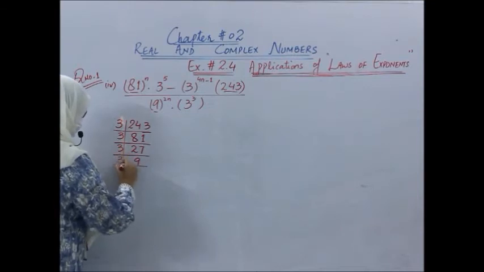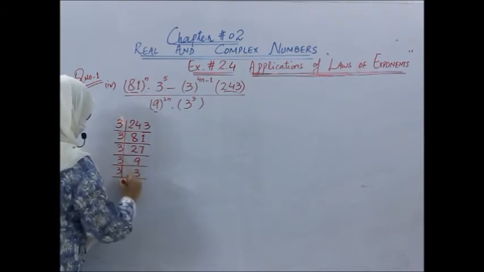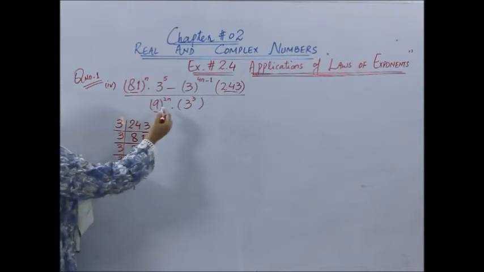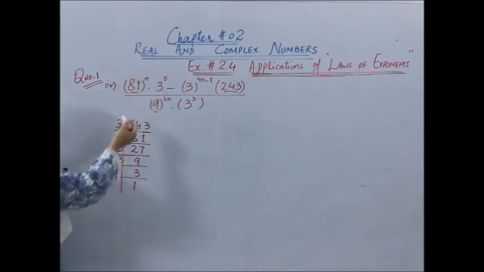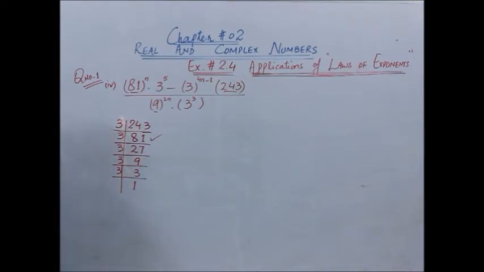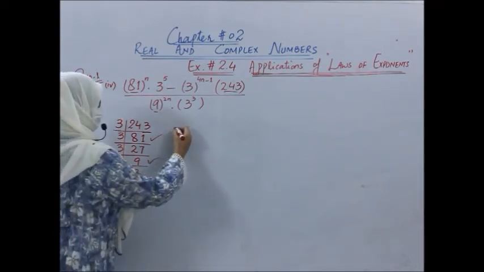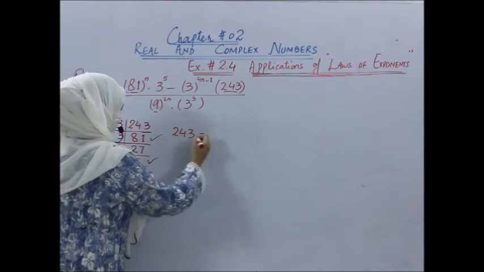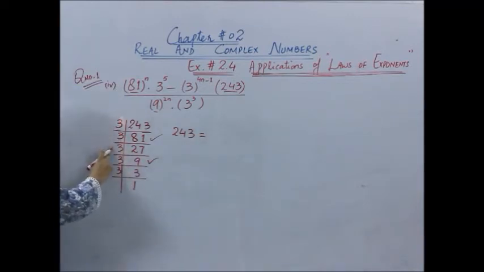So students, you have already done prime factorization in the previous classes. Fine. Here there is no need to factorize 81 because 81 is already prime factorized during the prime factorization of 243. Similarly, 9 is also prime factorized during the prime factorization of 243. So can we write 243 as 3 into 3 into 3?